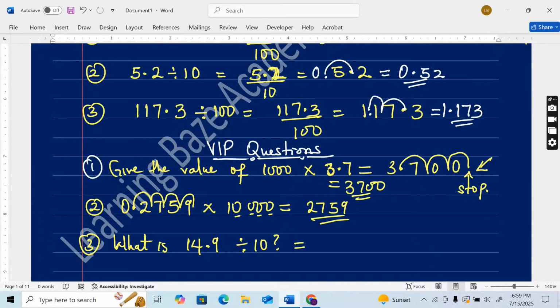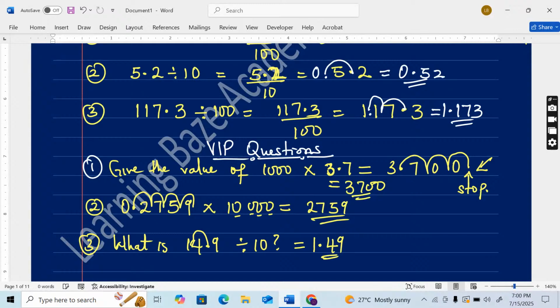All right, so let's divide by 10. Move to the left when dividing. 10 has only 1 zero. Start from the decimal point, 1. So your decimal point comes before 1 and 4. So your answer is 1.49.